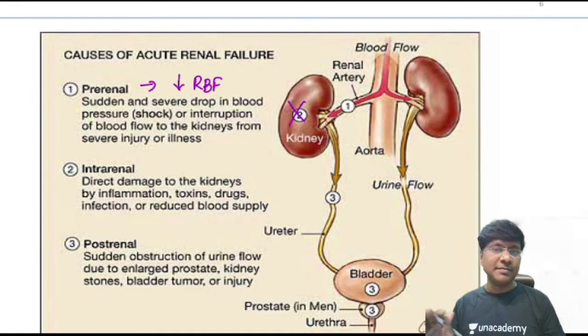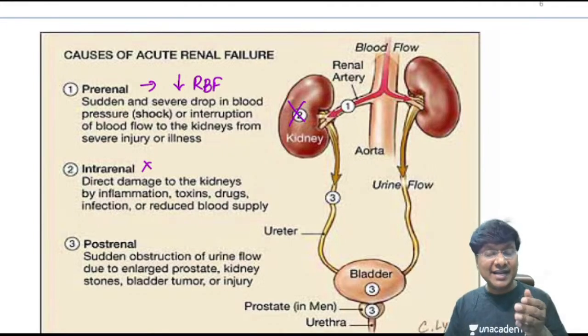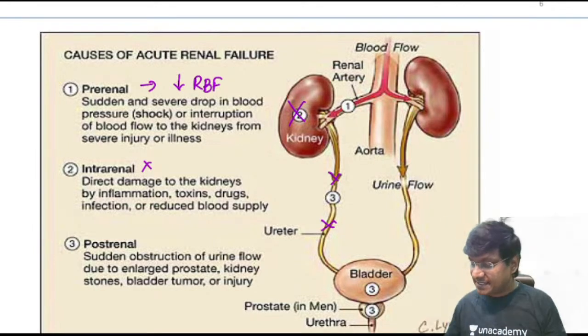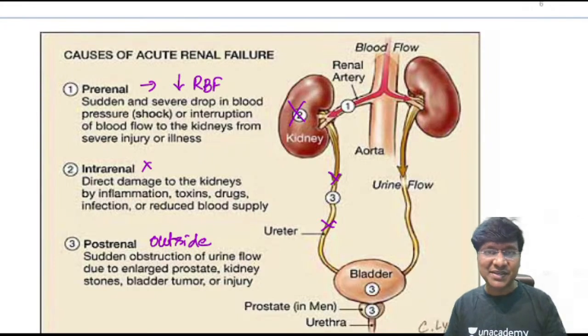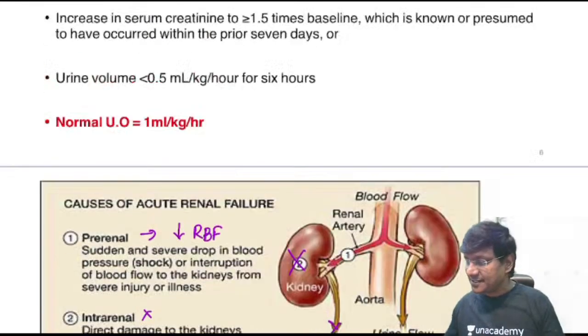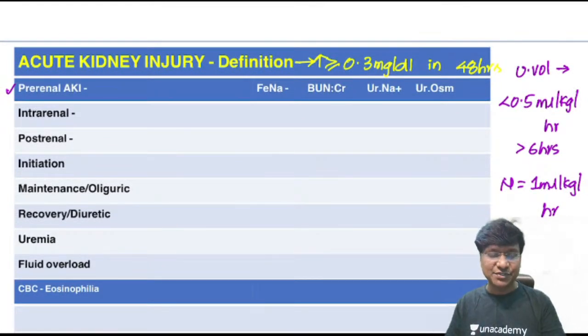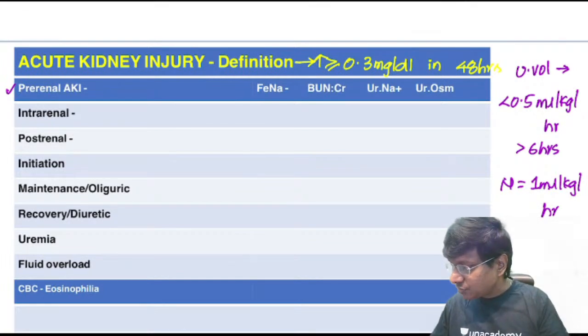Pre-renal is due to decreased renal blood flow causing acute kidney injury. If the problem is within the kidney, then that is nothing but intrarenal type of acute kidney injury. If the problem is outside the kidney, that will be post-renal type of acute kidney injury. So this is your pre-renal, intrinsic renal as well as post-renal. Pre-renal is due to decreased renal perfusion. Now you should be able to differentiate. This is due to decreased renal blood flow.